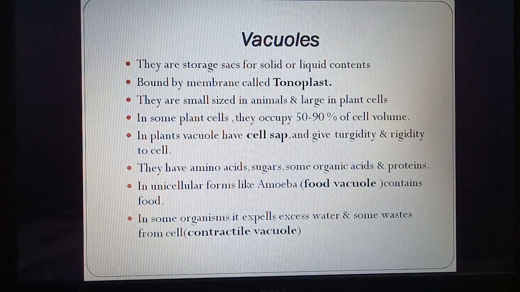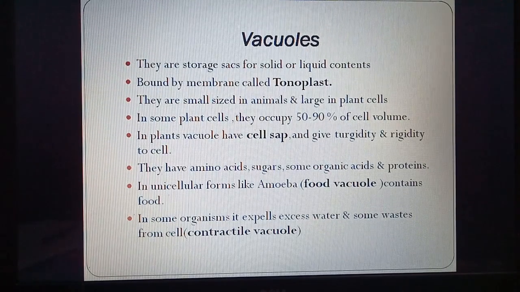The plant vacuole have cell sap. So they are filled with a liquid called cell sap, and they give turgidity. Turgidity means they can hold water and give a definite shape. So the cell remains swollen because of water holding, and rigidity to cell. Rigidity means a fixed shape. They have amino acids, sugar, some organic acids and proteins.